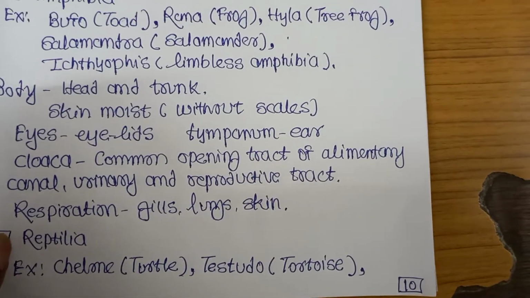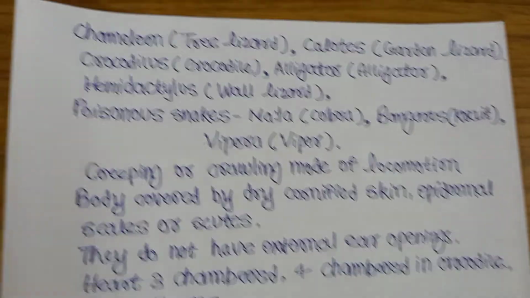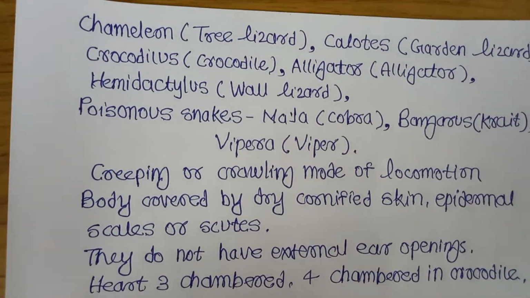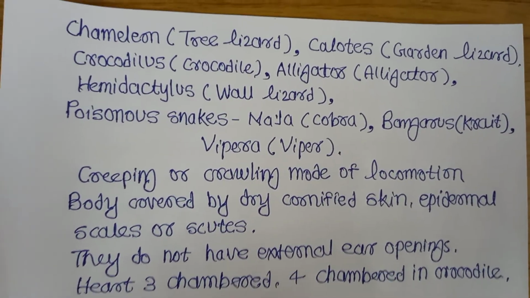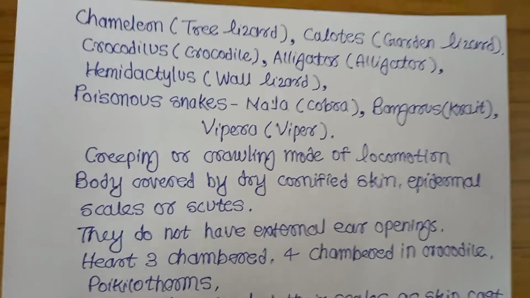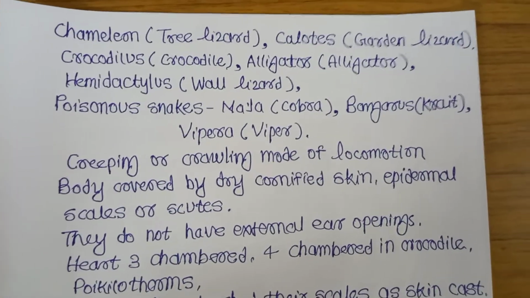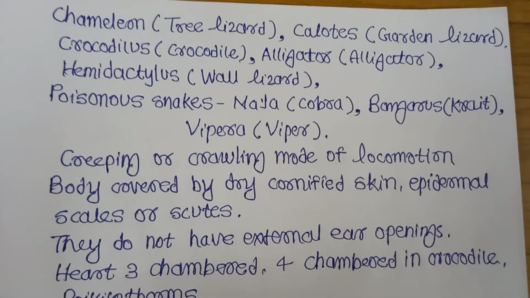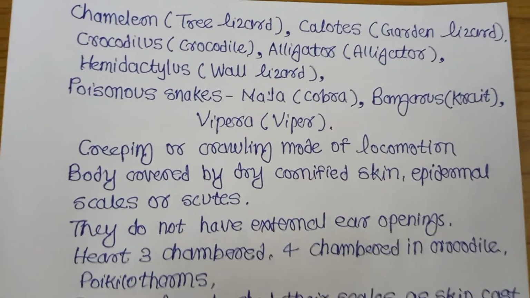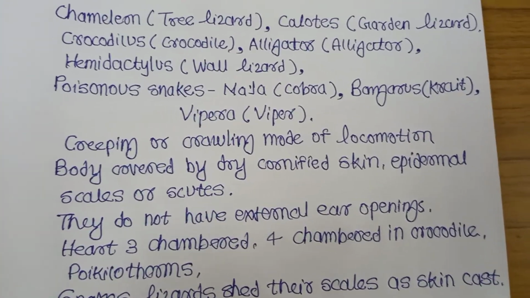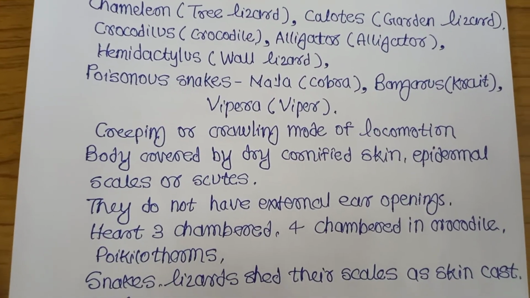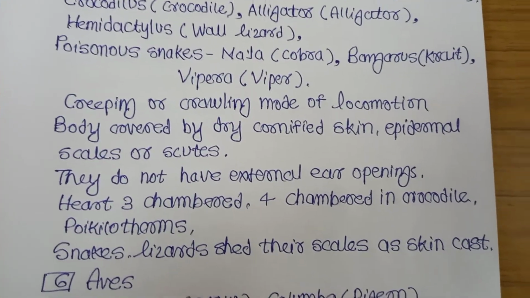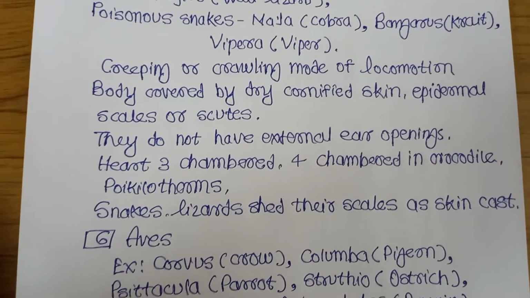These are the reptiles. Again some examples of reptiles: chameleon, tree lizard; Calotes, garden lizard; Crocodilus, crocodile; alligator; Hemidactylus, wall lizard; poisonous snakes also come under Reptilia, that is Naja, cobra; Bungarus, krait; viper. These are the creeping and crawling animals. This is the locomotion by creeping and crawling. And body is covered by dry cornified skin. Epidermal scales or scutes present.